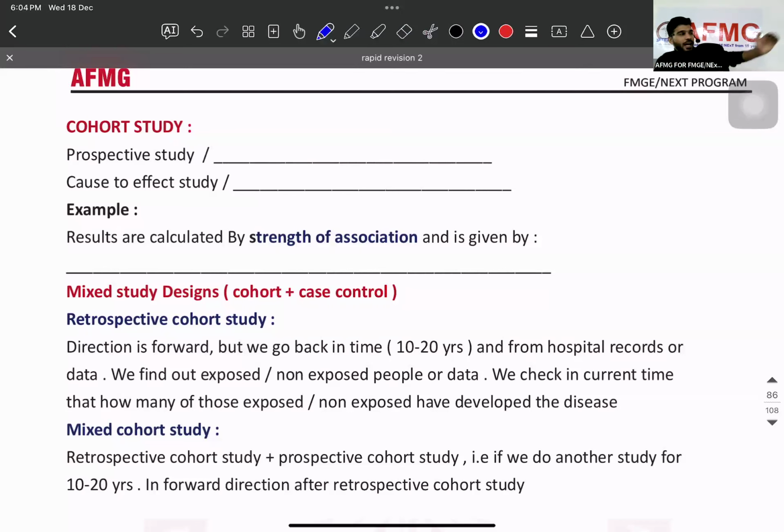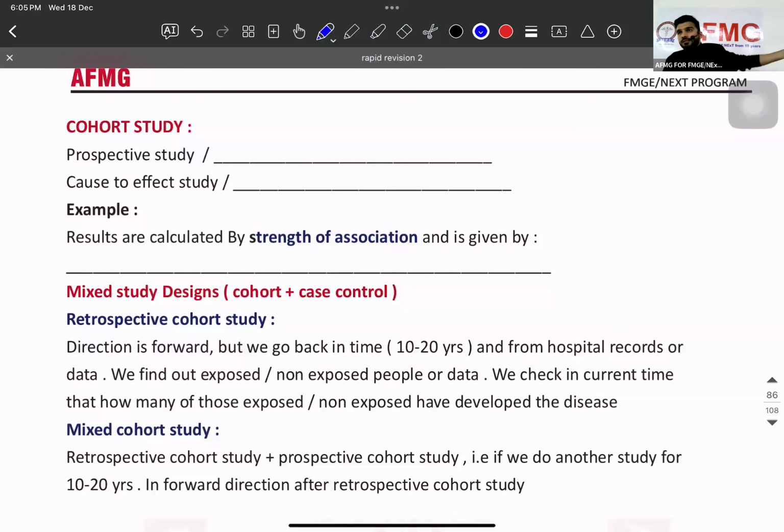So I'm going backward study. I have a patient coming to me. I'm seeing there is a cirrhosis of the liver. What is my first question? Since when are you drinking? So I am going which way? Backward. I have a patient coming to me with a lung cancer. I will ask, since when are you smoking? So when you go in the backward direction, what do you have in front? Disease. So you go disease to risk factor. Yes, you go effect to cause.